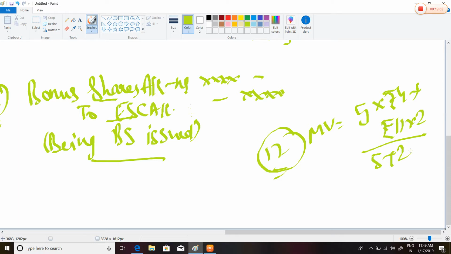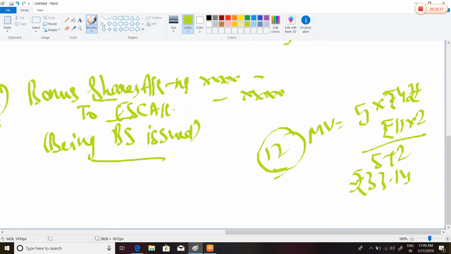We have to add both market values. It is 5 into 42 plus 22, divided by 7. This comes out to be approximately 33.14 rupees.